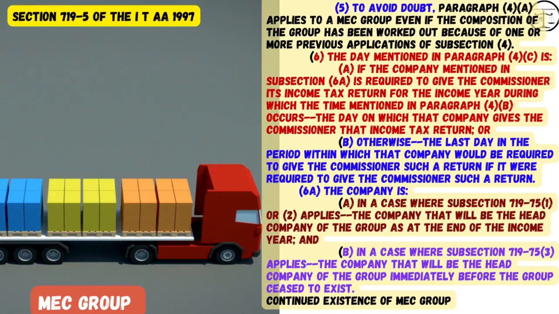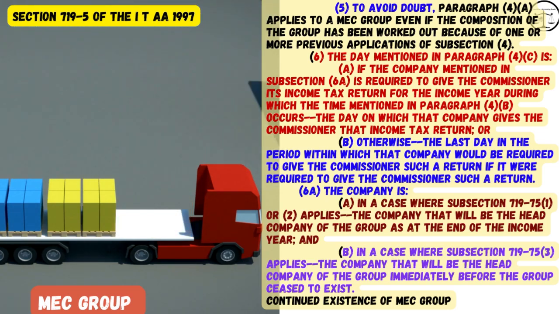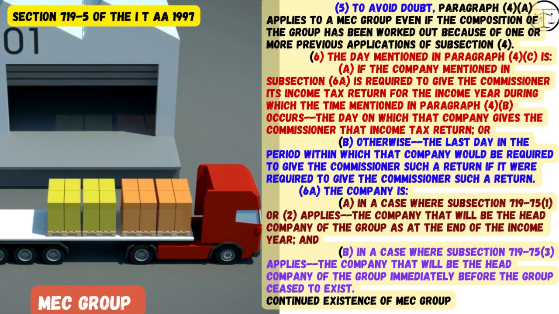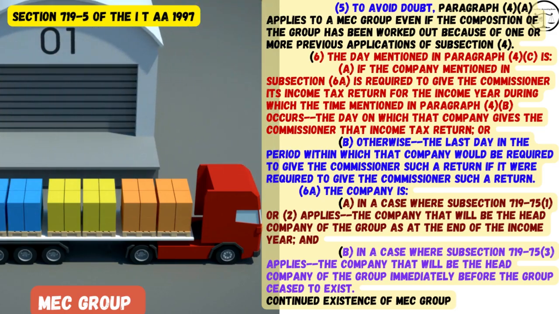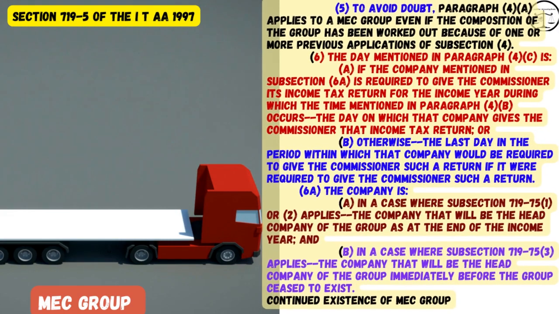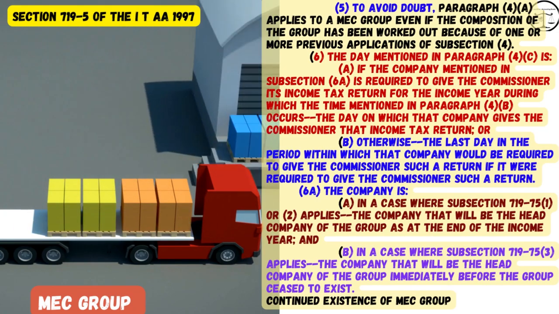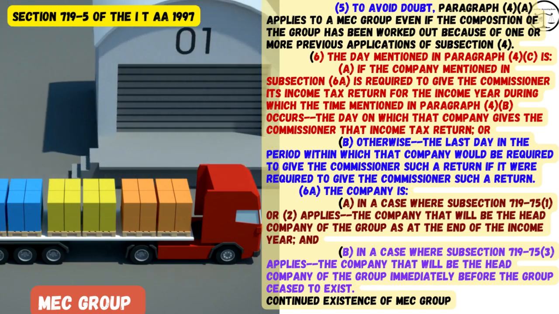6(a). The company is A. In a case where subsection 719-75(1) or (2) applies, the company that will be the head company of the group as at the end of the income year, and B. In a case where subsection 719-75(3) applies, the company that will be the head company of the group immediately before the group ceased to exist.